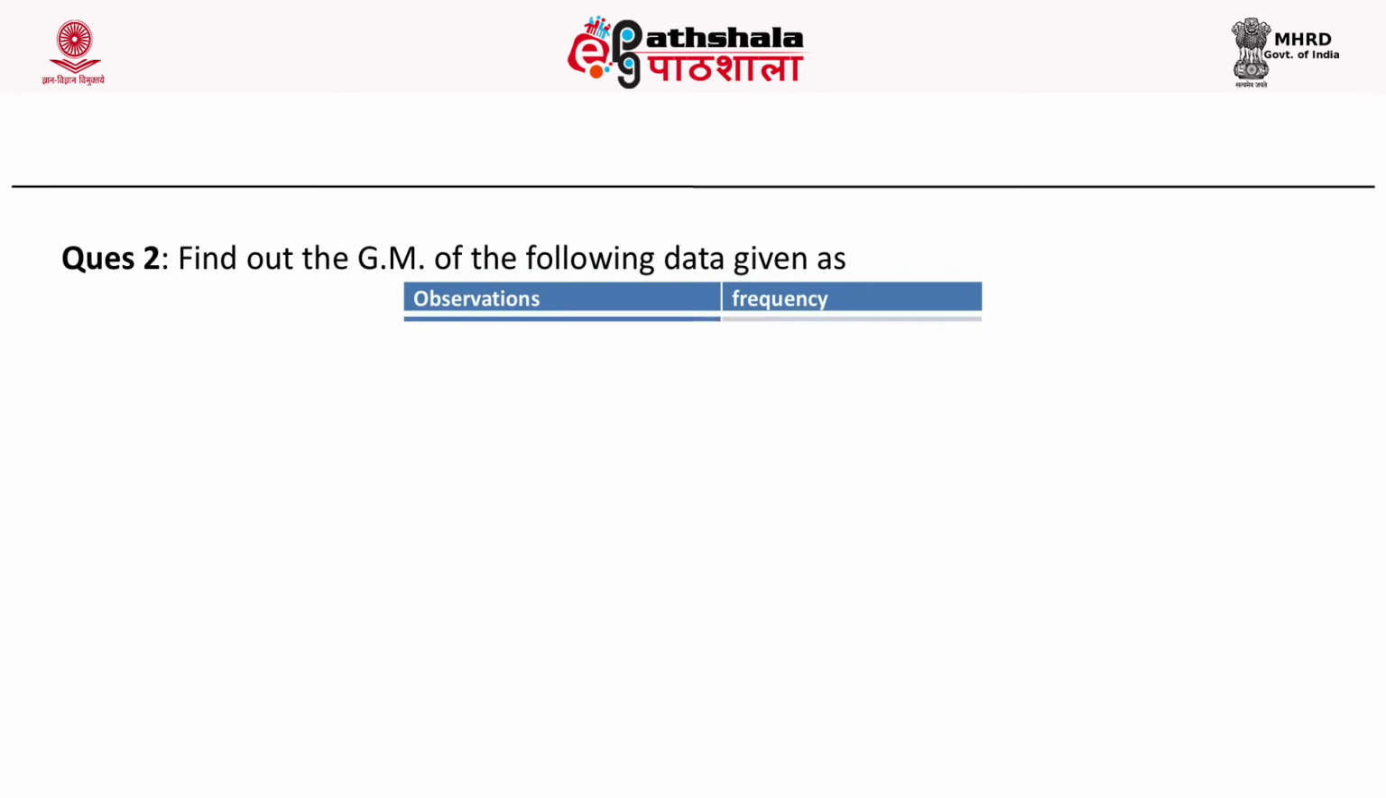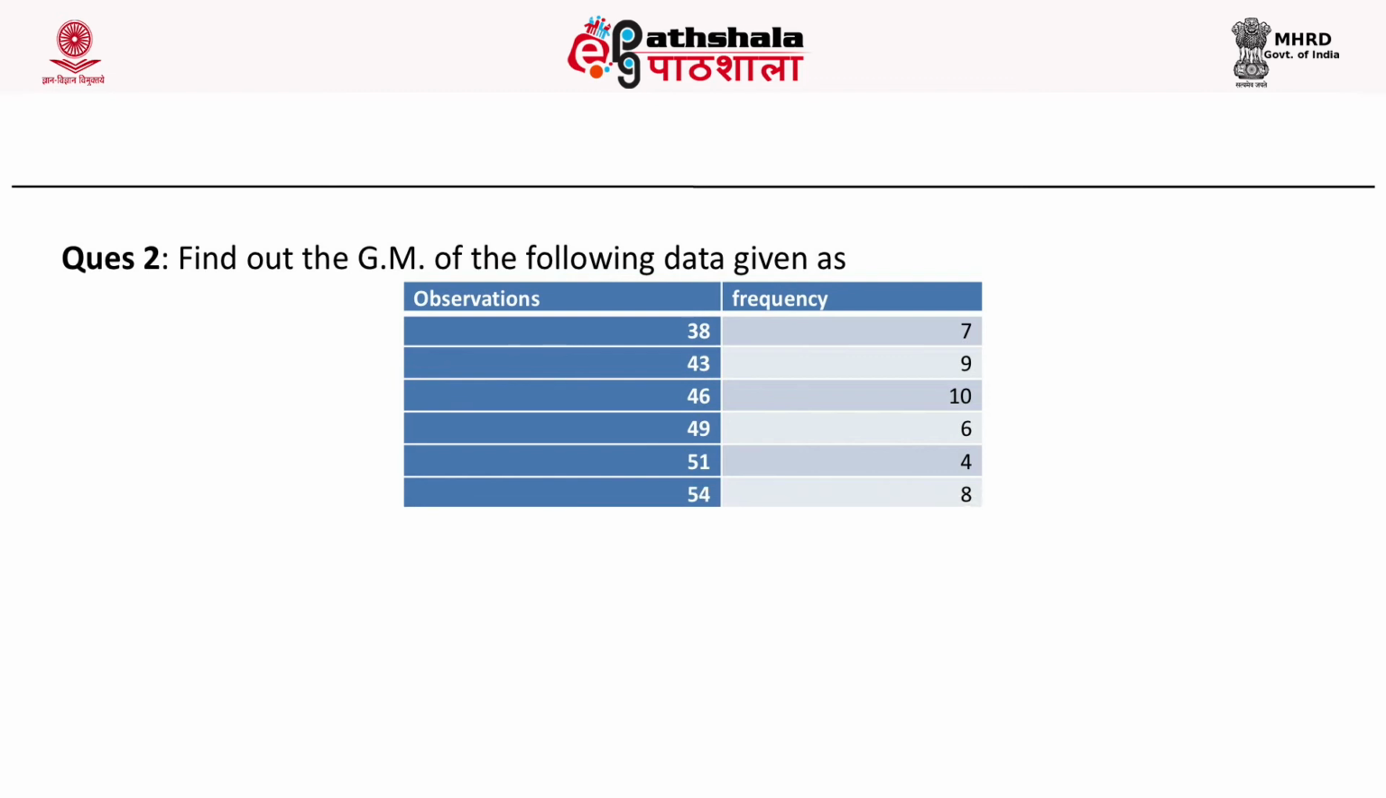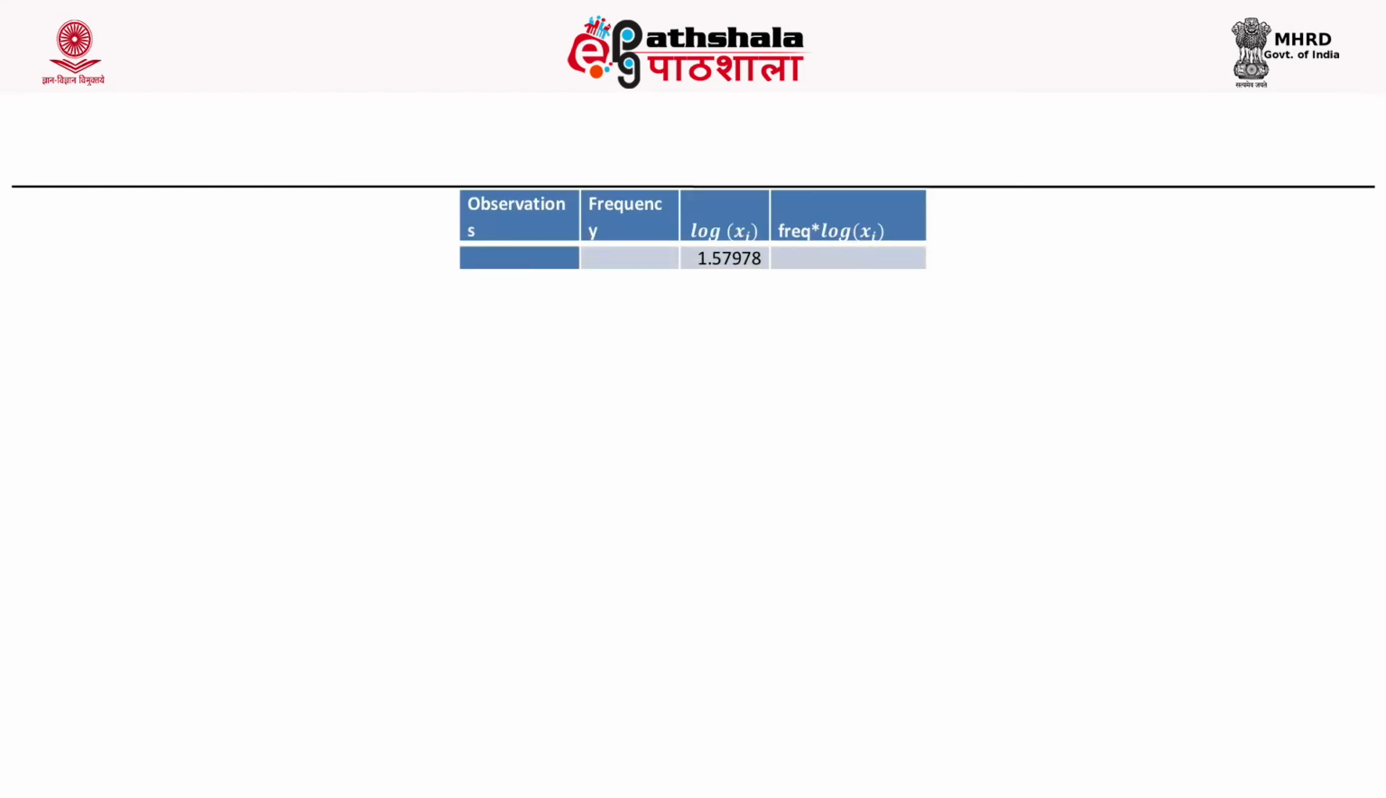Geometric mean for the discrete case is considered first. The steps are: take log with base 10 of the observations, multiply the log values with the corresponding frequencies and take their sum, that is summation of fi log of xi, and divide by capital N, that is the total frequency. Now take the anti-log with base 10 of 1 upon N summation of fi log of xi. This will give the value of the geometric mean for the frequency data. So in this second example or question, we will find the value of the geometric mean.